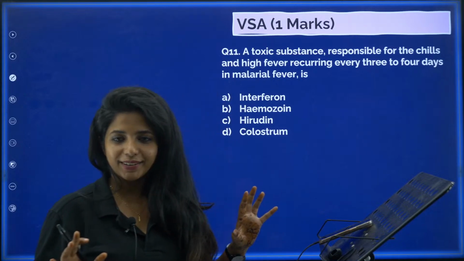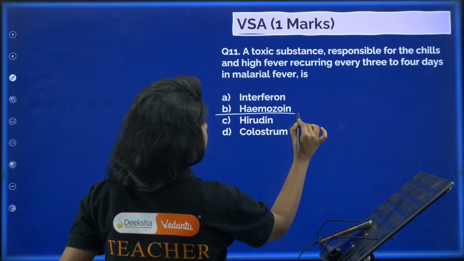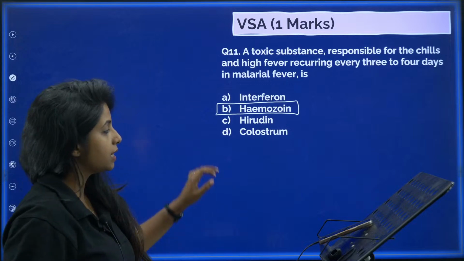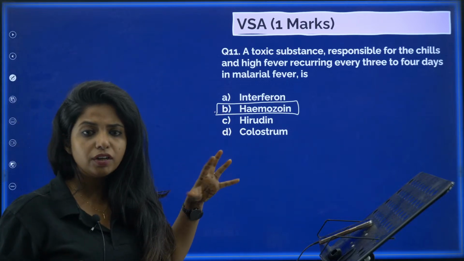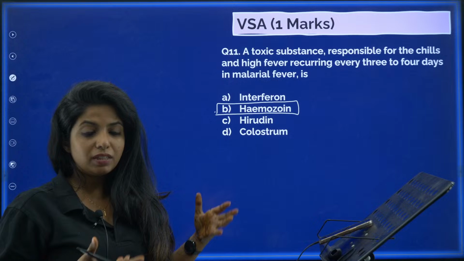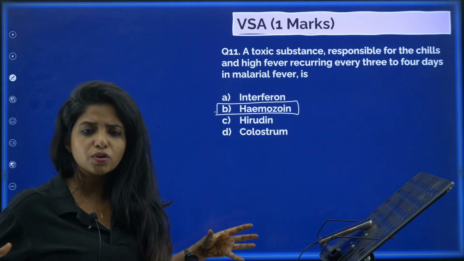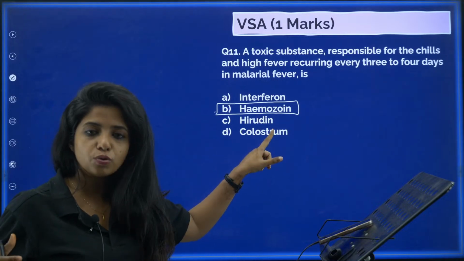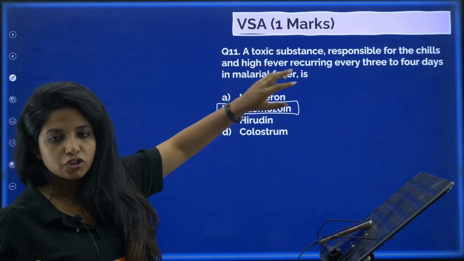That's all. Okay. So as you all said, my dear little champions, hemozoin is the correct answer. As I said, when this is released in our body, it is not usually there in our body, right? But this guy comes and causes this whole problem, and that's when hemozoin is being released, and that causes all the chills and things like that.